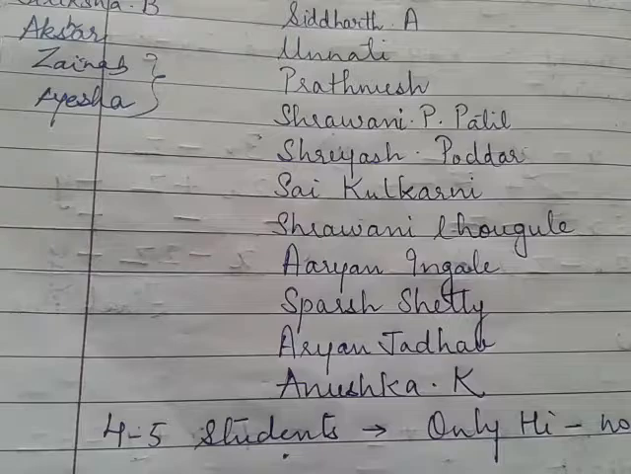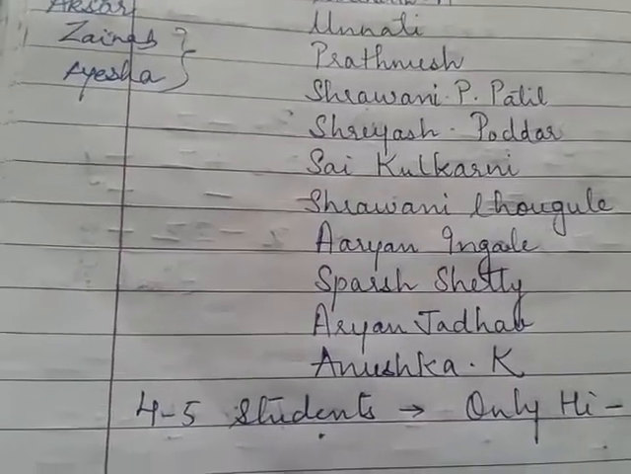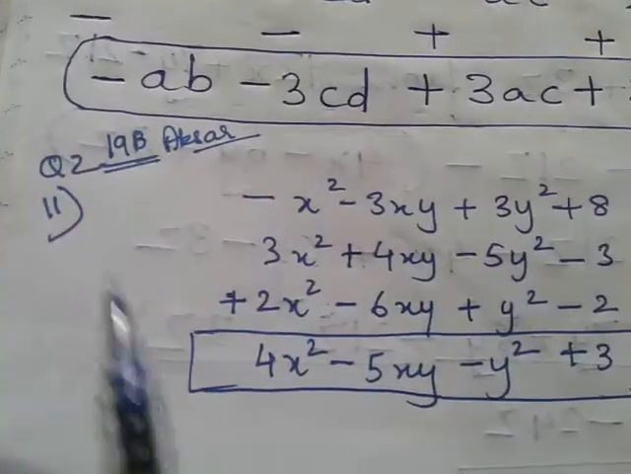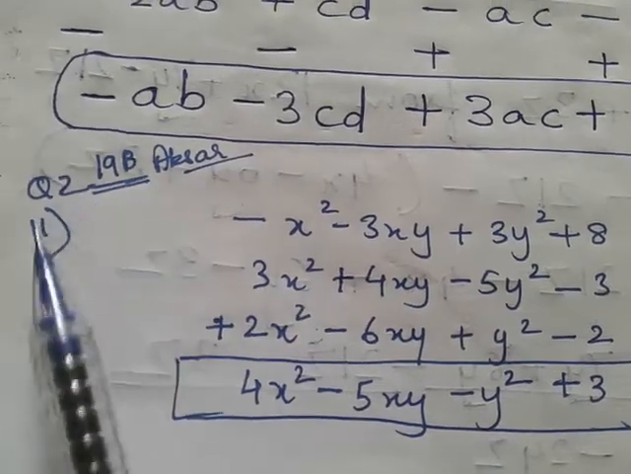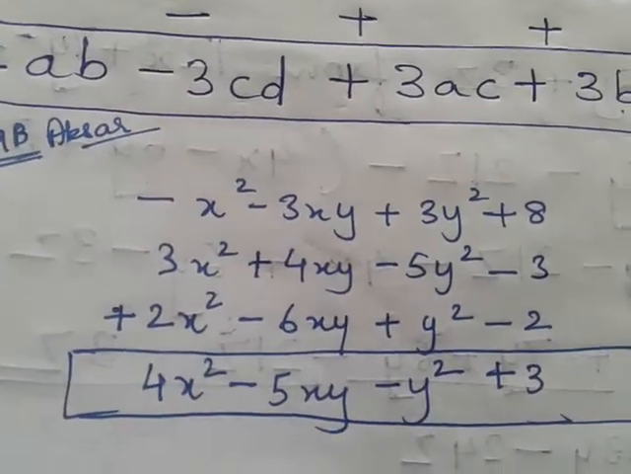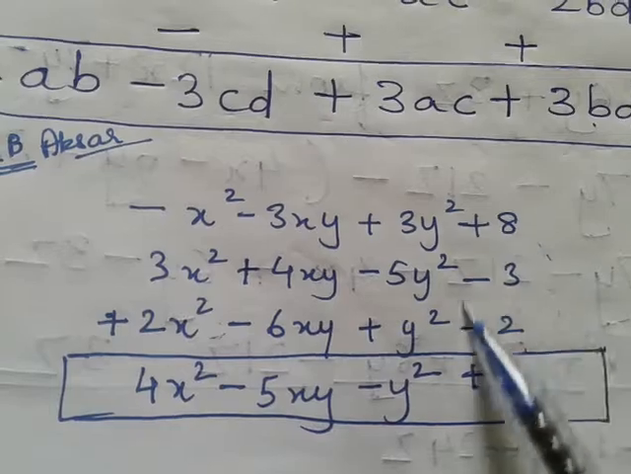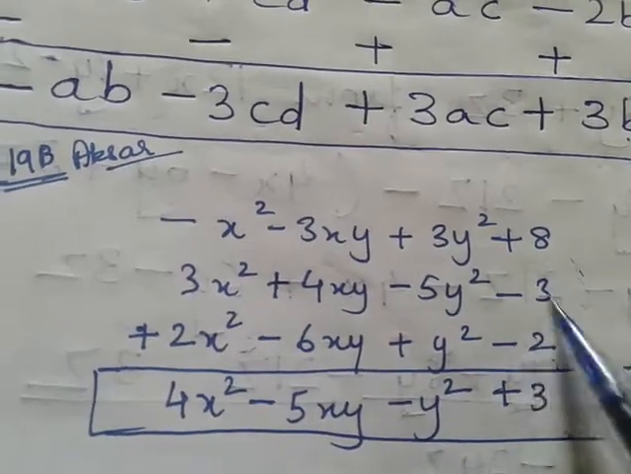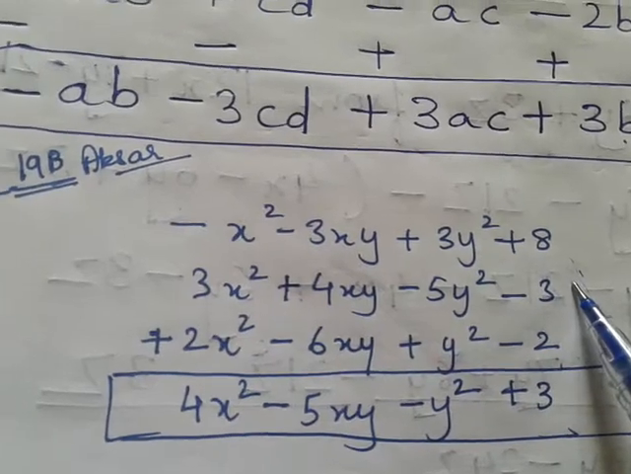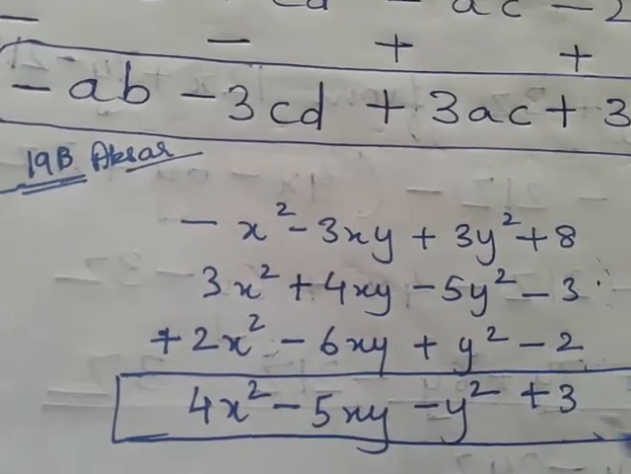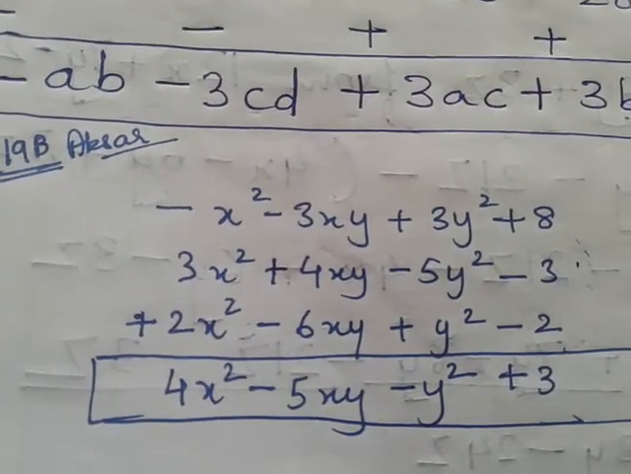All right. Then one more question was there. Question number 2, 19B, question number 2, second one. By mistake, these two polynomials were taken from the first question. So there was a mistake in copying down the question by me. Okay. So I have just resolved it.